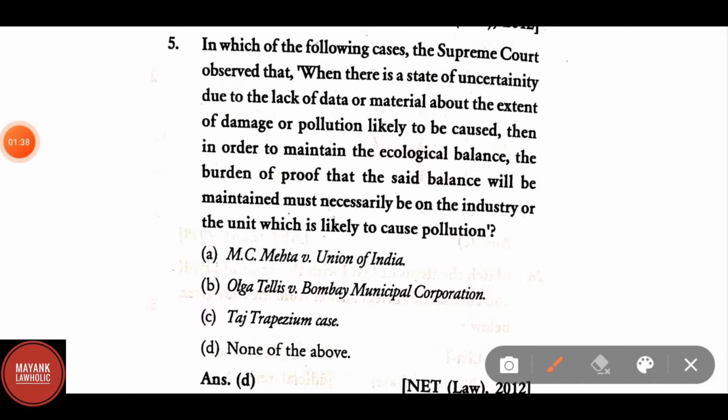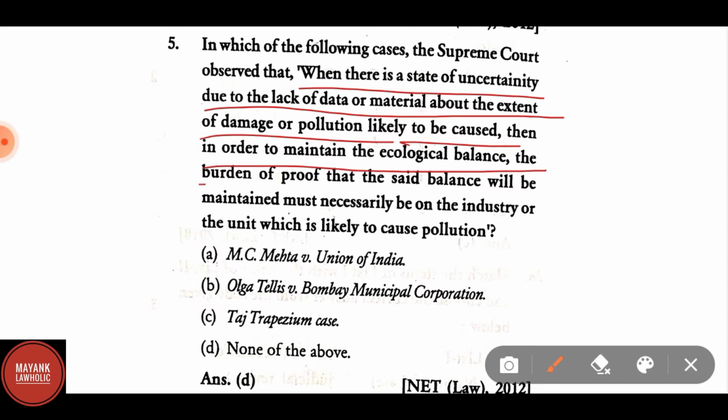In which of the following cases the Supreme Court observed that when there is a state of uncertainty due to lack of data or material about the extent of damage or pollution likely to be caused, then in order to maintain the ecological balance, the burden of proof that the said balance will be maintained must necessarily be on the industry or the unit which is likely to cause pollution. Here the correct answer is none.